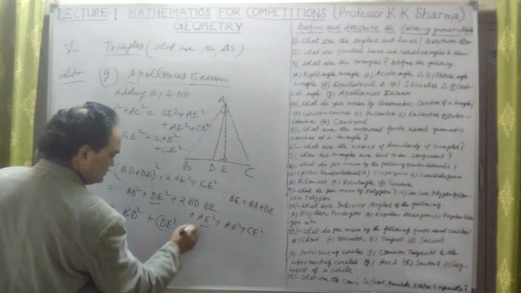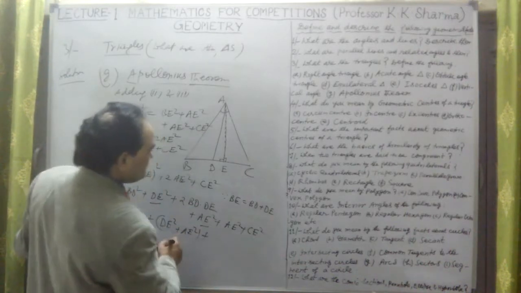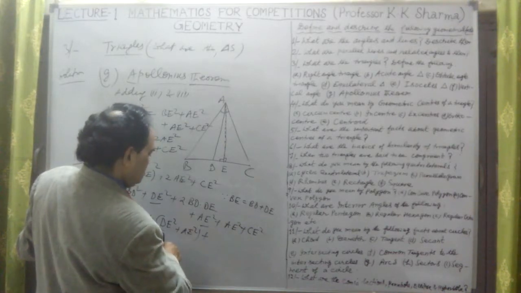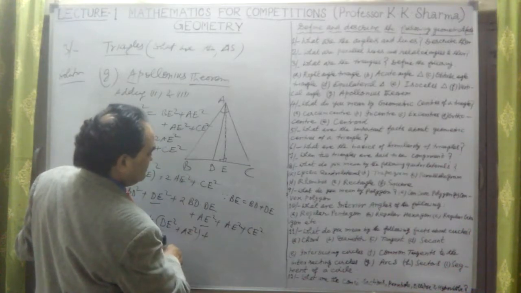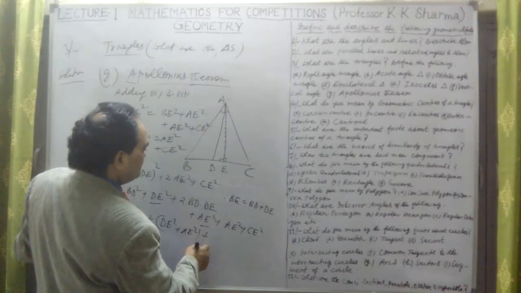DE square plus A square together, if I write plus, now only A square is left, no problem.